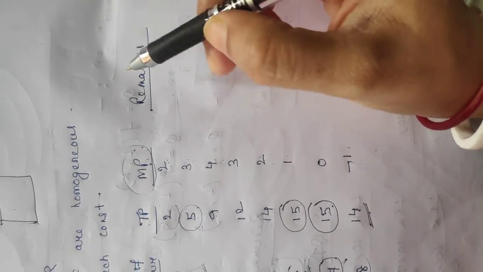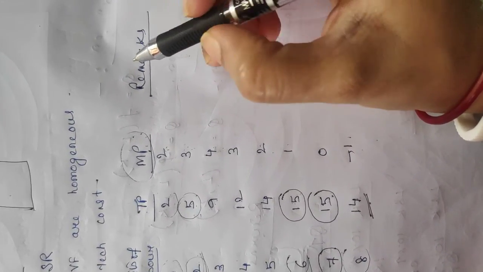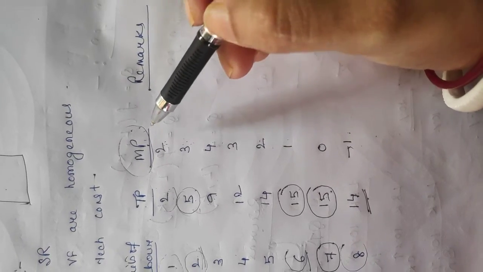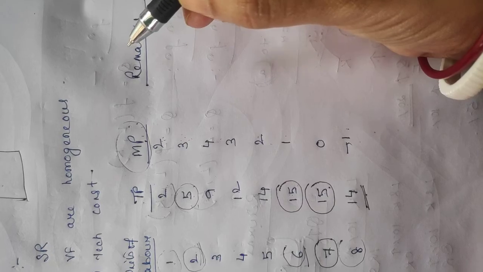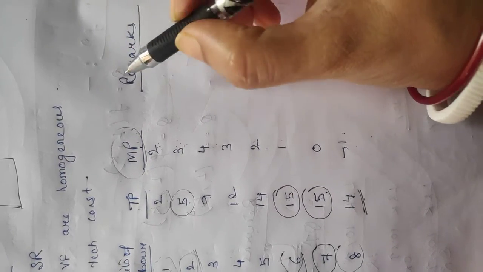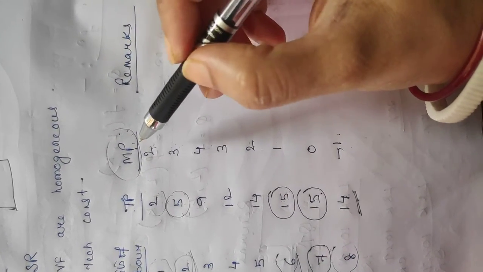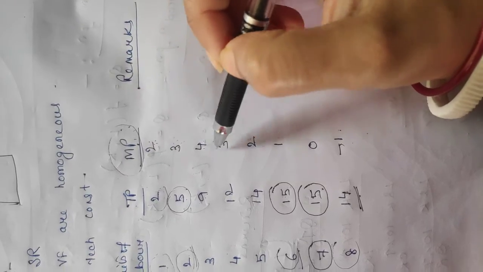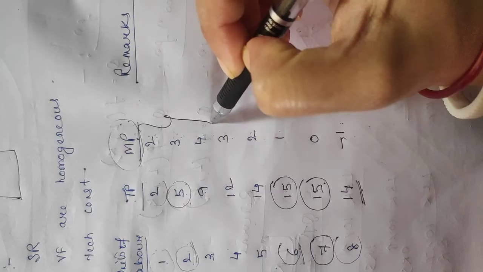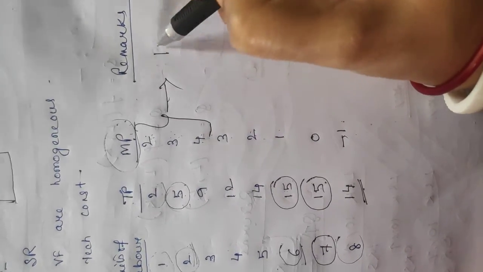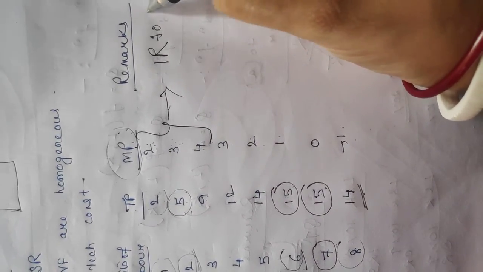There are 3 different stages in the law of variable proportion. So first stage is increasing returns, then decreasing returns, and after that we get negative returns. So where is the increase happening, look, 2, 3, 4, then 3. It is decreasing here. So 2, 3, 4 is increasing returns to a factor.